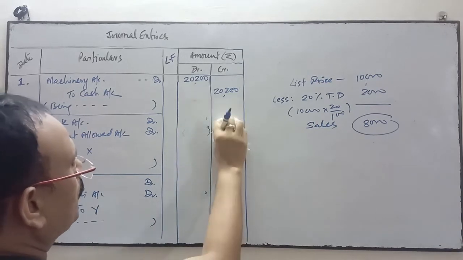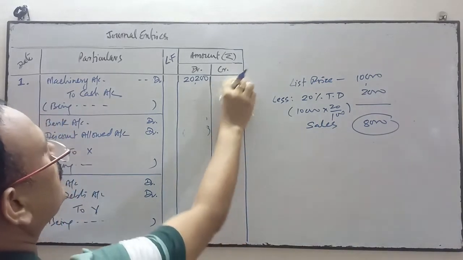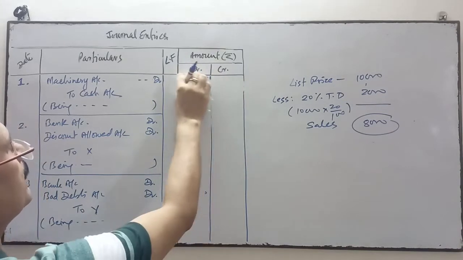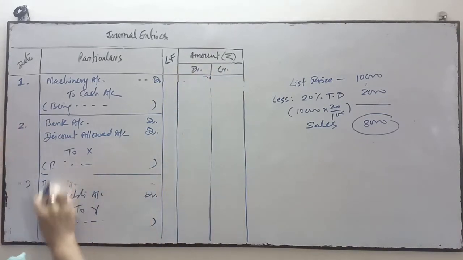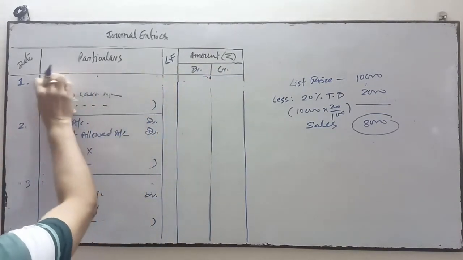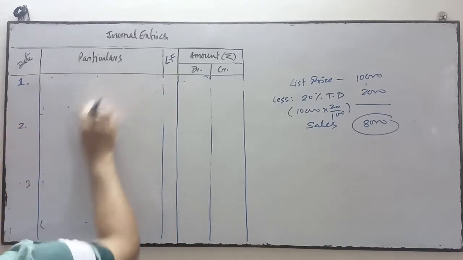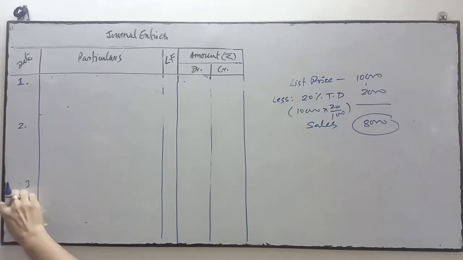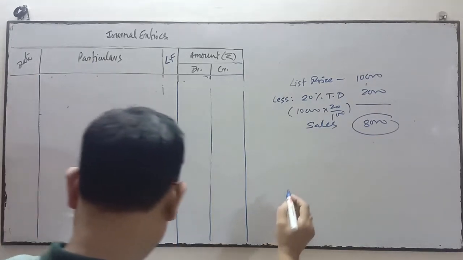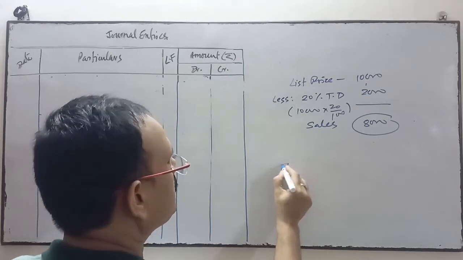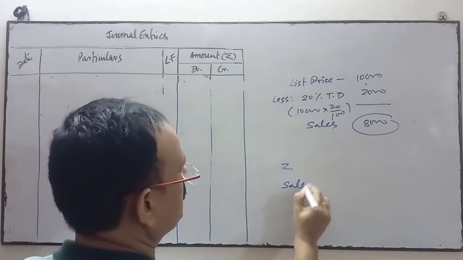The amount is received on the next day. So the first entry will be passed considering it a credit sale, because the amount is not received.